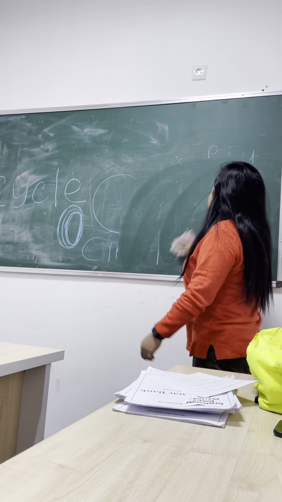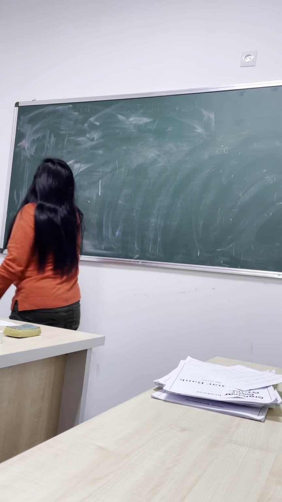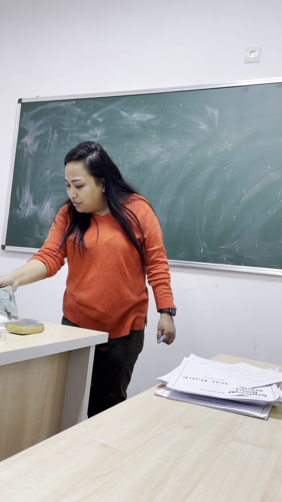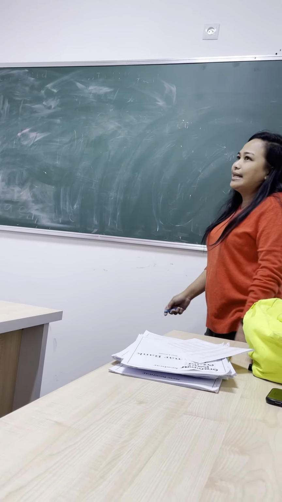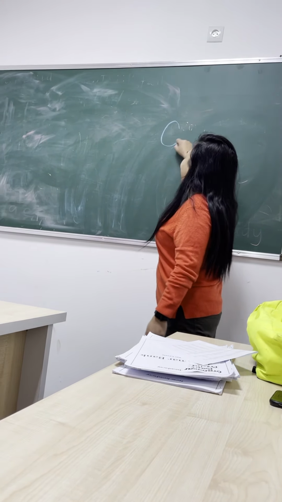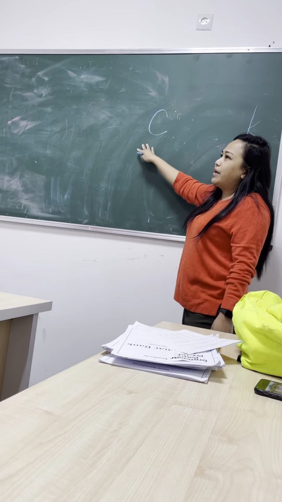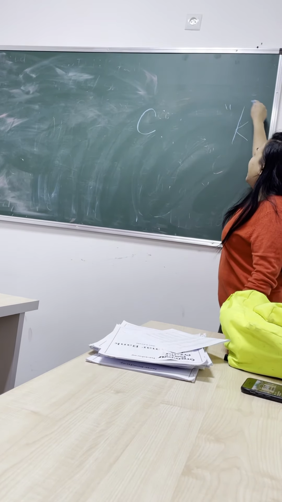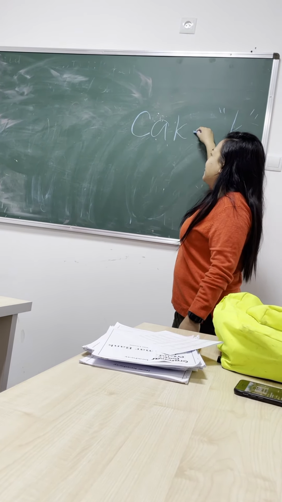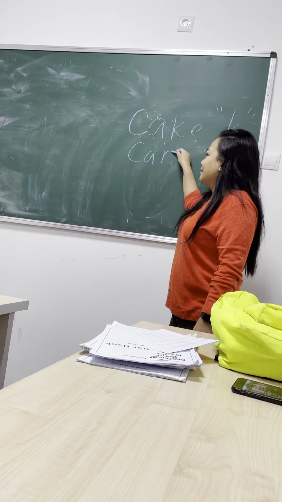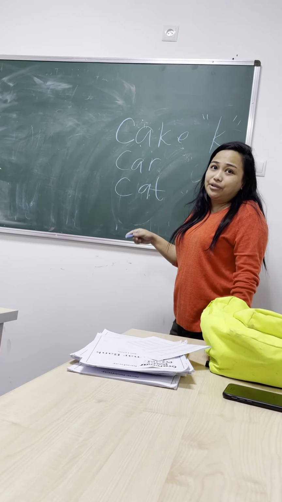Madam. For the other situations, letter C will be pronounced as K. Okay. For other situations, letter C will be pronounced as K. So this is, everyone knows this, right? So for other situations, the C will have a K sound. For example, cake, car, cat, and so on. Understood? This is very easy.